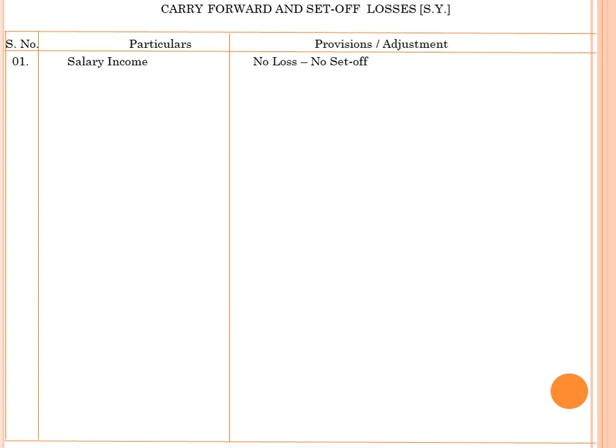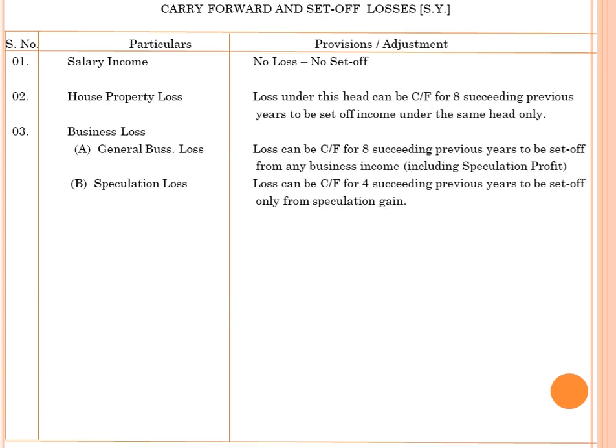Salary: no loss, no set off. House property: loss under the head can be carried forward for 8 succeeding previous years and set off under the same head only.